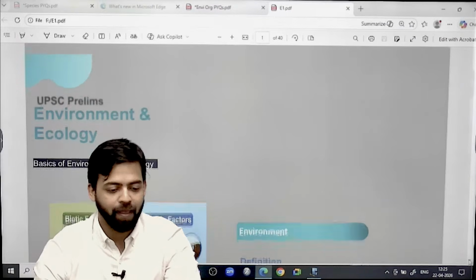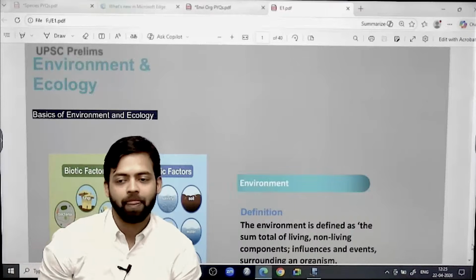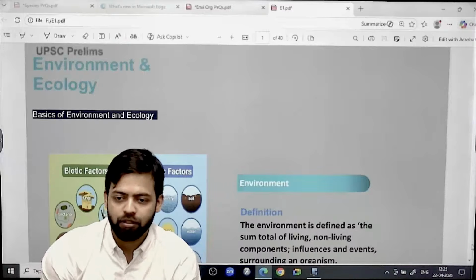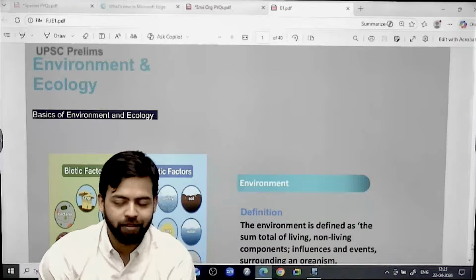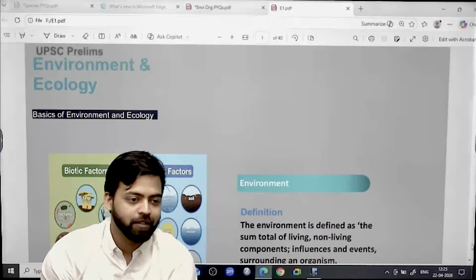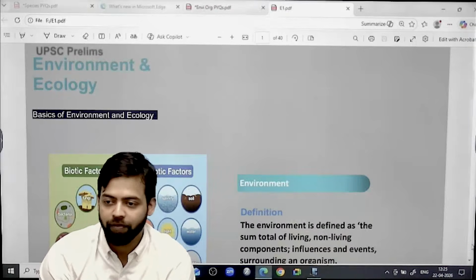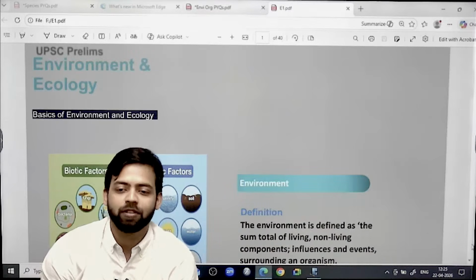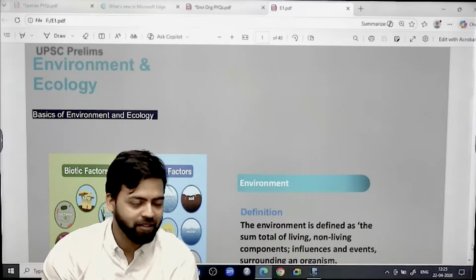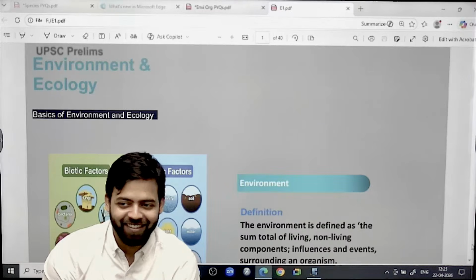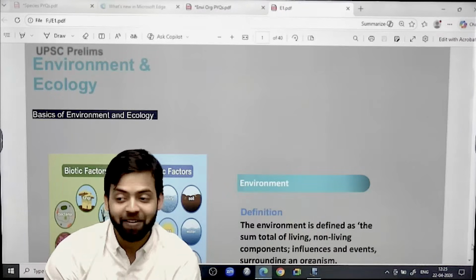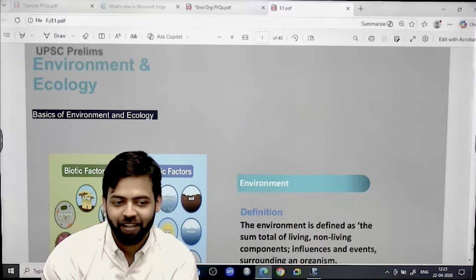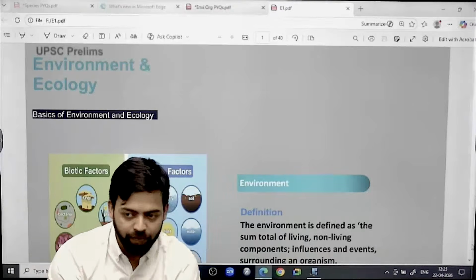Now let's see. And you all know about this, the definition of, you know, the difference between environment, ecosystem, biome, biosphere, then ecology. You all know the difference. What is the difference? What we do is we use these interchangeably. The environment in the class is not good. The environment in the working space is not good. Which environment? Air, water, soil, relationship, we don't know, right? So we use it interchangeably, usually. This is a common scenario.